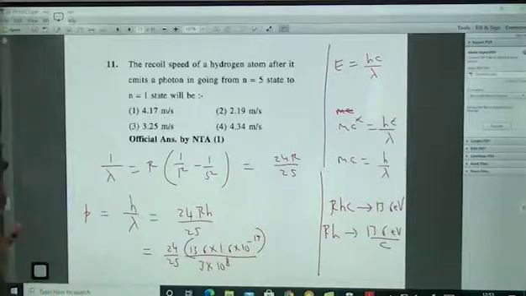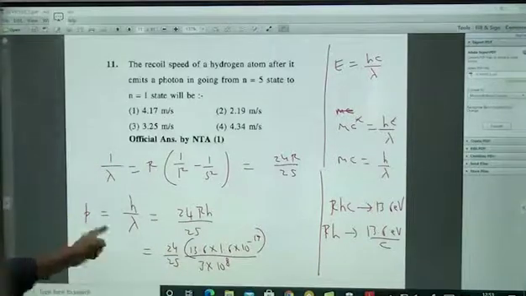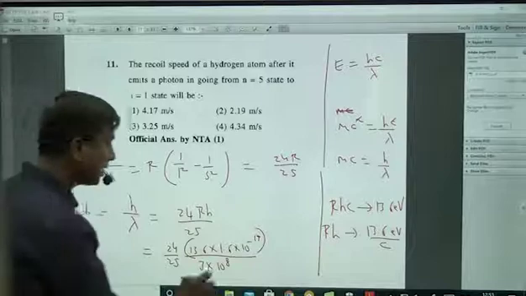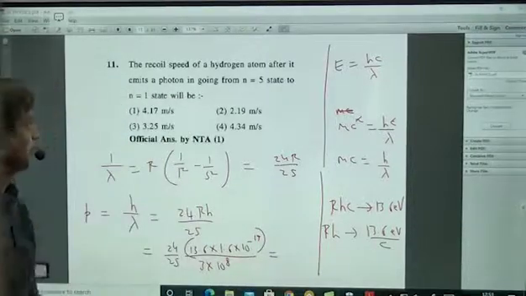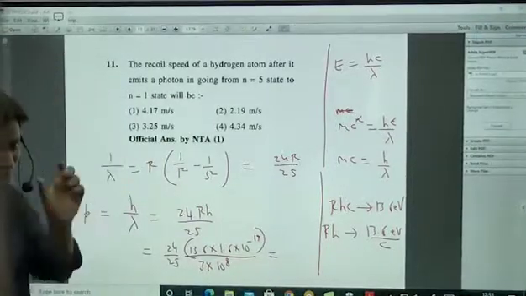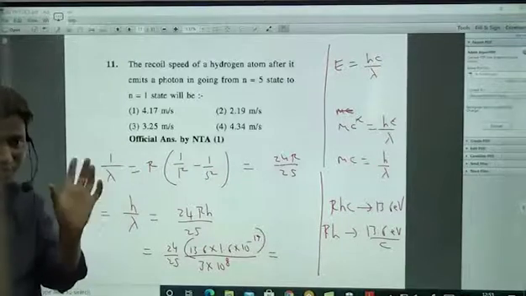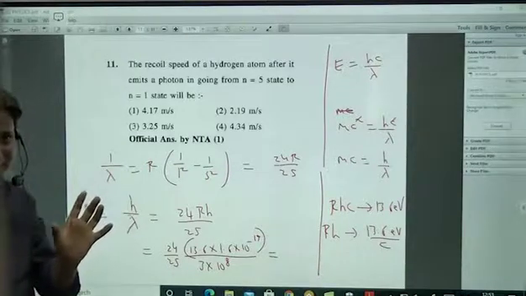Now totally I have written the momentum of a photon, which is the same as the momentum of the hydrogen atom. Momentum of a hydrogen atom: the nucleus, in that 1 proton is there. Forget about that electron, 1 proton.